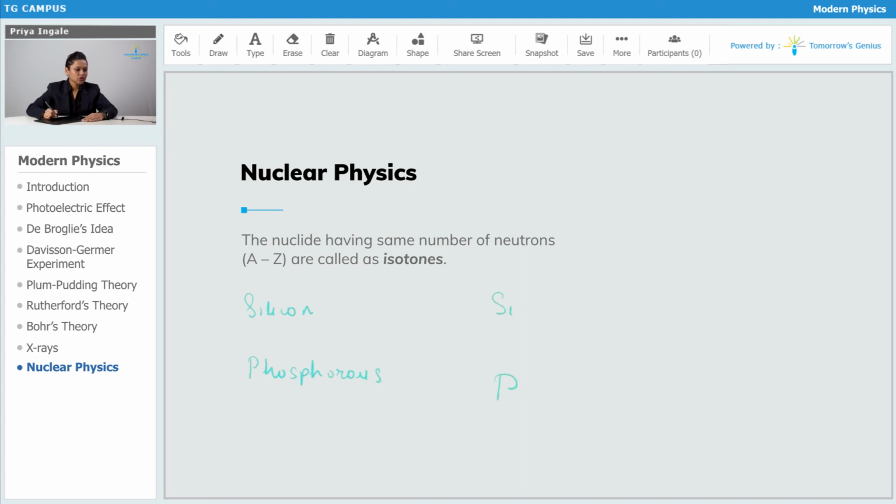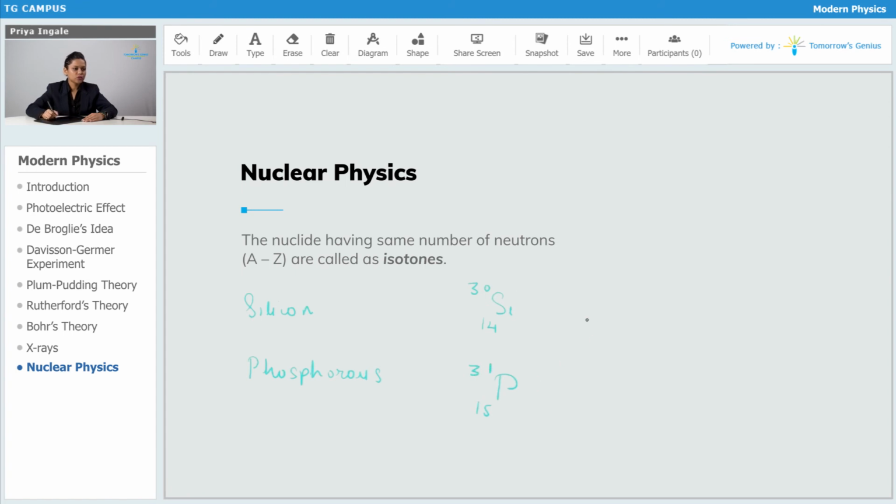Okay, so Z for silicon is 14 and Z for phosphorus is 15, right? The atomic mass number for silicon is 30 and for phosphorus is 31, right?